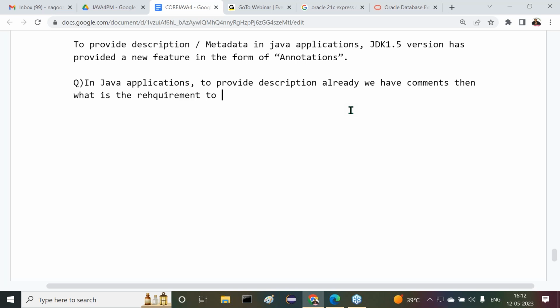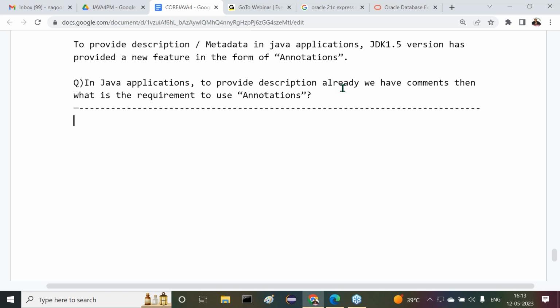Then what is the requirement to use annotations? That is the question. Everybody understand this clearly? Indirectly, I'm asking you: what exactly are the differences between comments and annotations? In Java applications, to provide a description, we already have comments, so what is the requirement to use annotations?